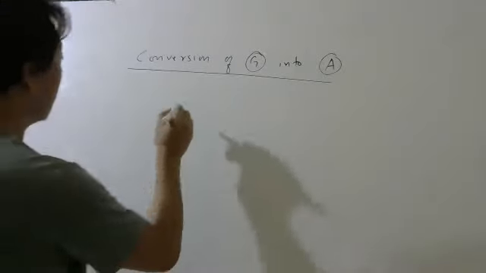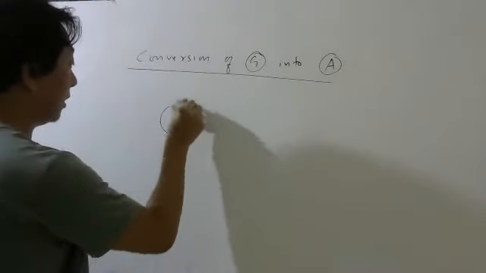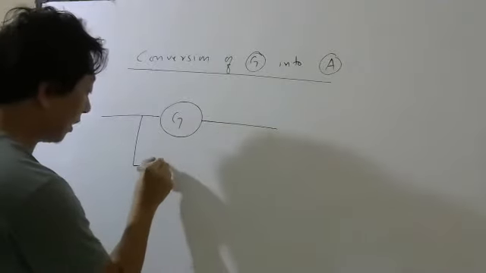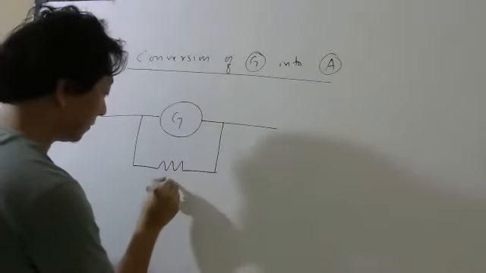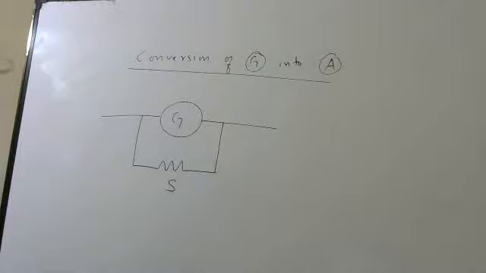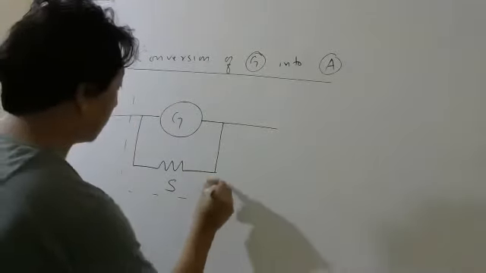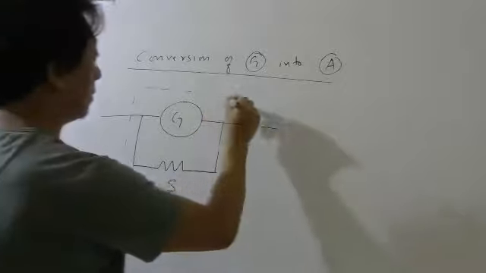So look here. This is your galvanometer. Here you have to put a small resistance, shunt. So this thing is your ammeter.